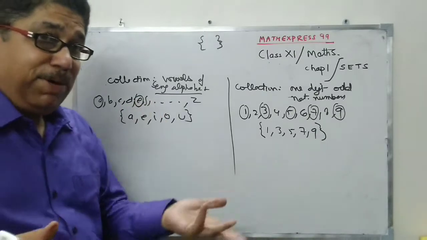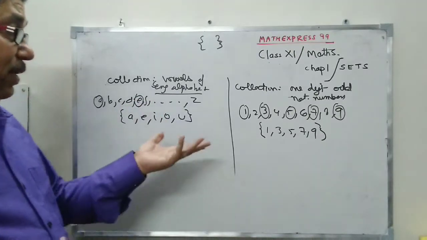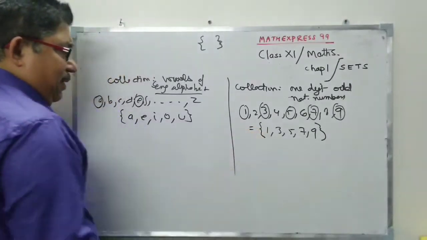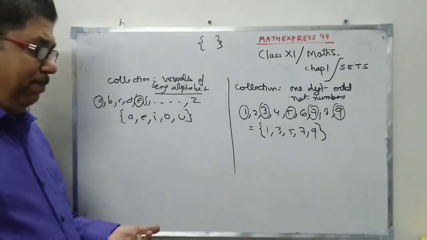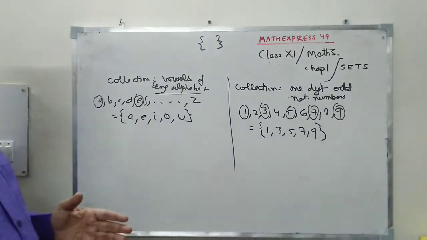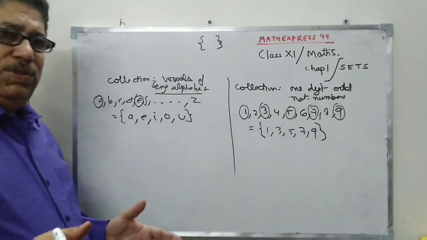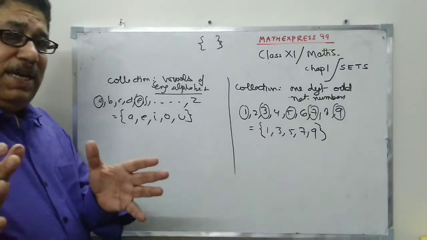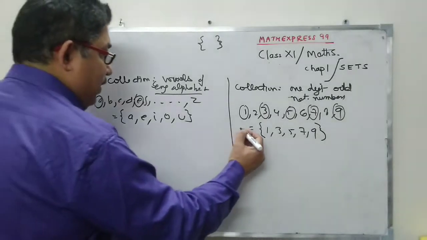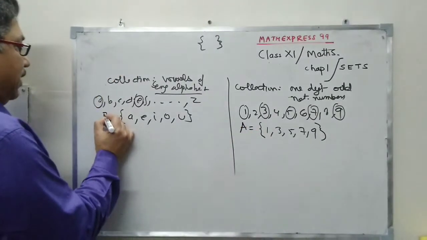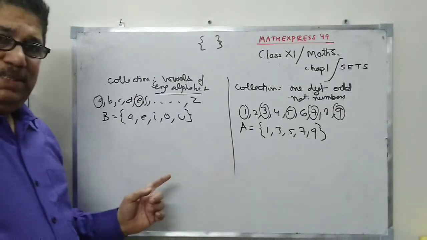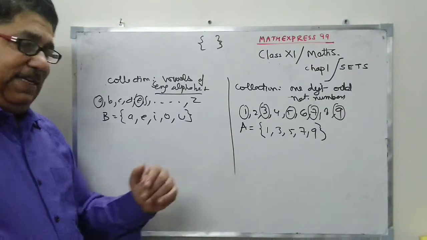Now I use the word member. What is the meaning of the word member? I'll come to that. First of all, a set must have a name. I have not given a name to the set. This set also must have a name. To name a set, normally we use the uppercase English alphabet. So A, B, C, etc., anything. So I'll call this set A. I'll call this set B. So this is how I will name these sets.